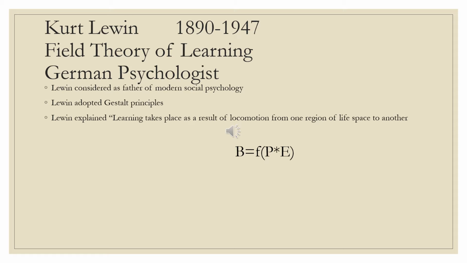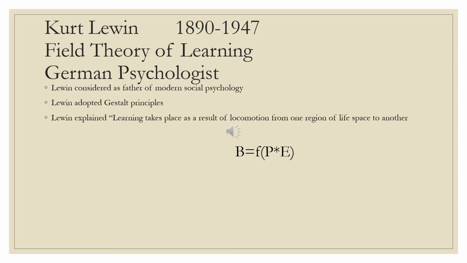Lewin was one of the first psychologists who proposed that the behavior or development of an individual is the product of the interaction between inborn disposition, which we call nature, and life experience, that is nurture. In the field theory, Lewin adopted the principle of Gestalt theory. It means any situation is taken by him as a whole, not in fractions. Whenever we take any situation, we must first analyze it as a whole, then in fractions.